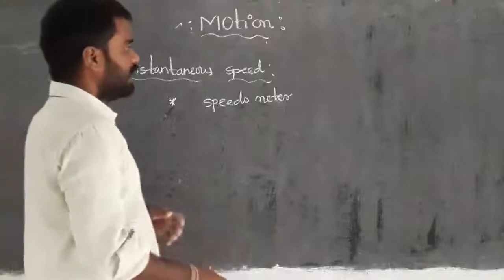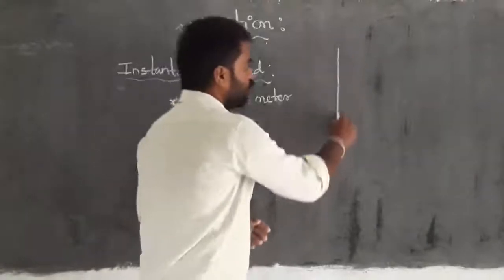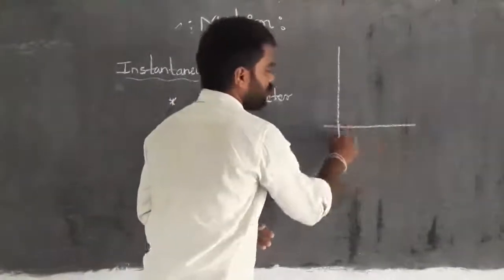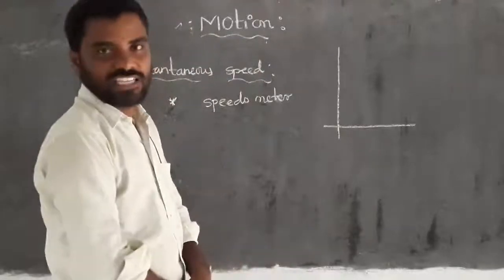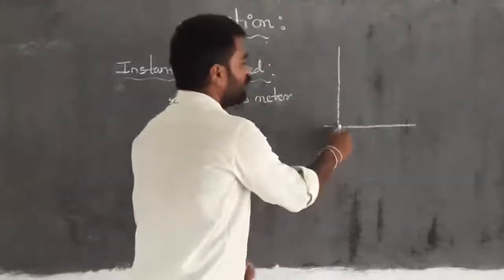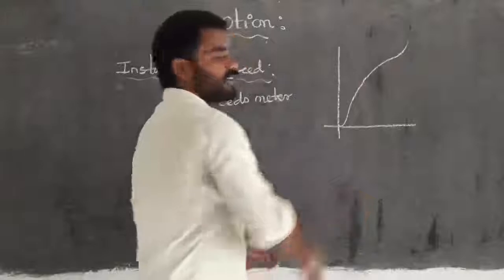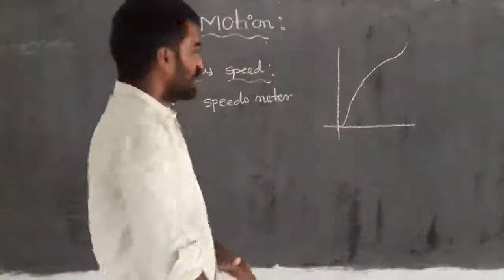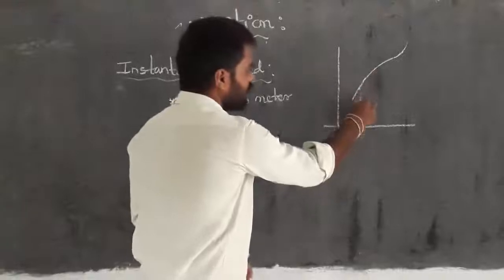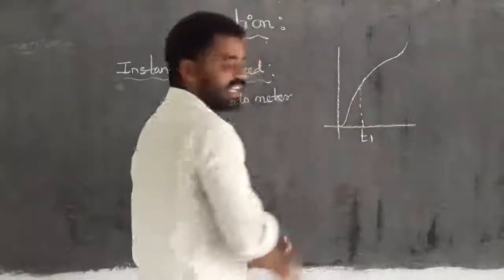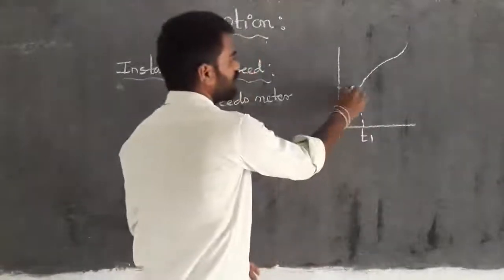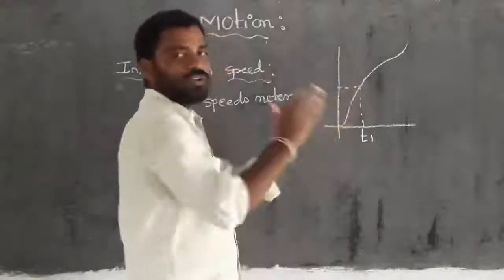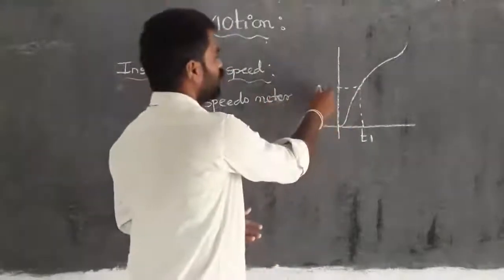Then how to identify that particular instantaneous speed? If an object is moving with a varying speed, we can draw a graphical expression like this. Here I consider some time t1. It has a certain value of distance, which I take as s1.